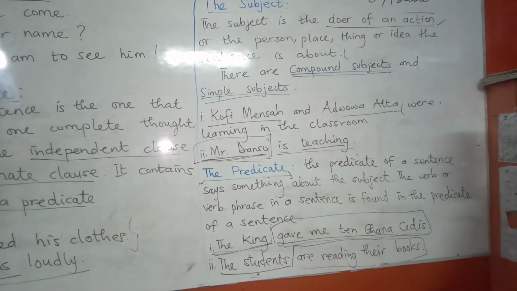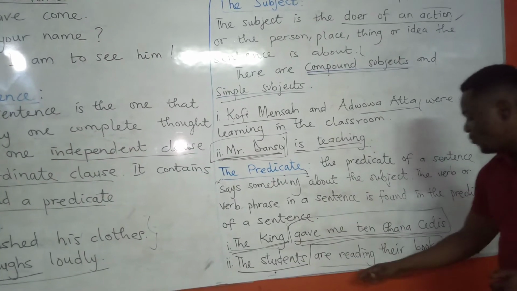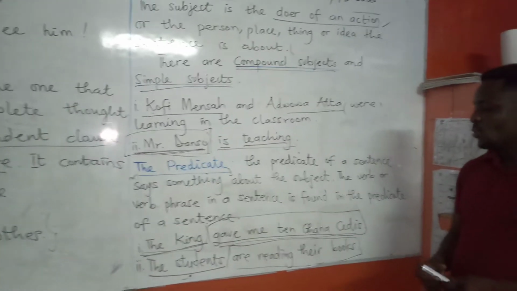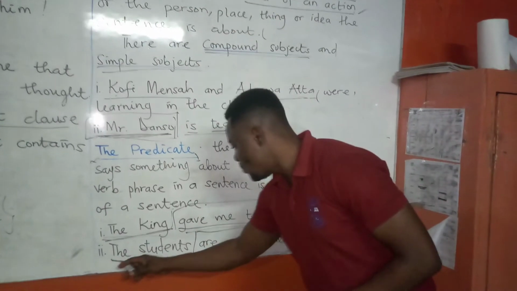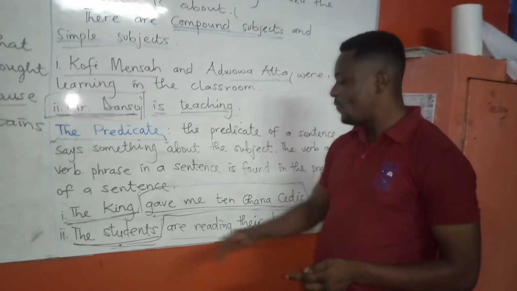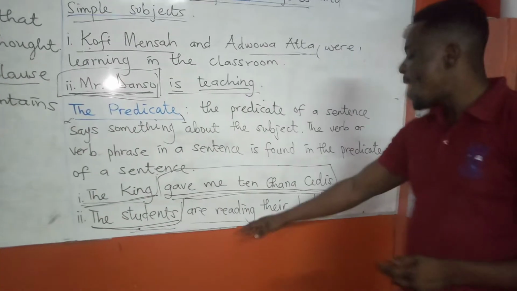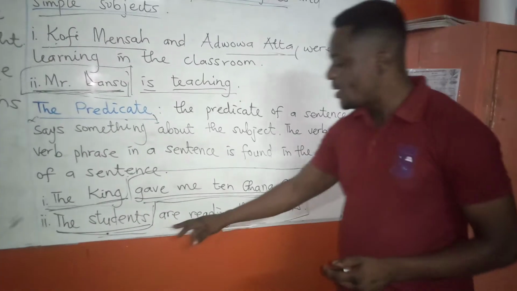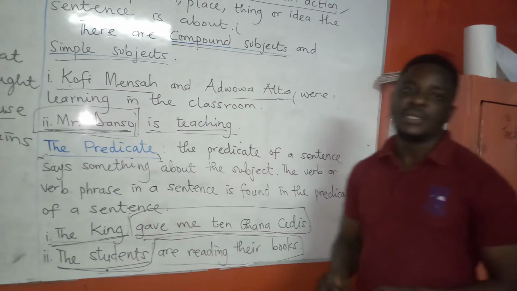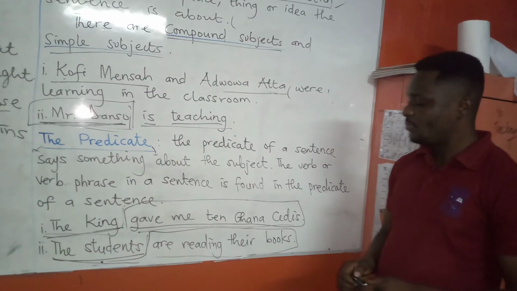The next example is the students are reading their books. The students become the subject of the sentence. Are reading their books is the predicate because it is talking about the students.